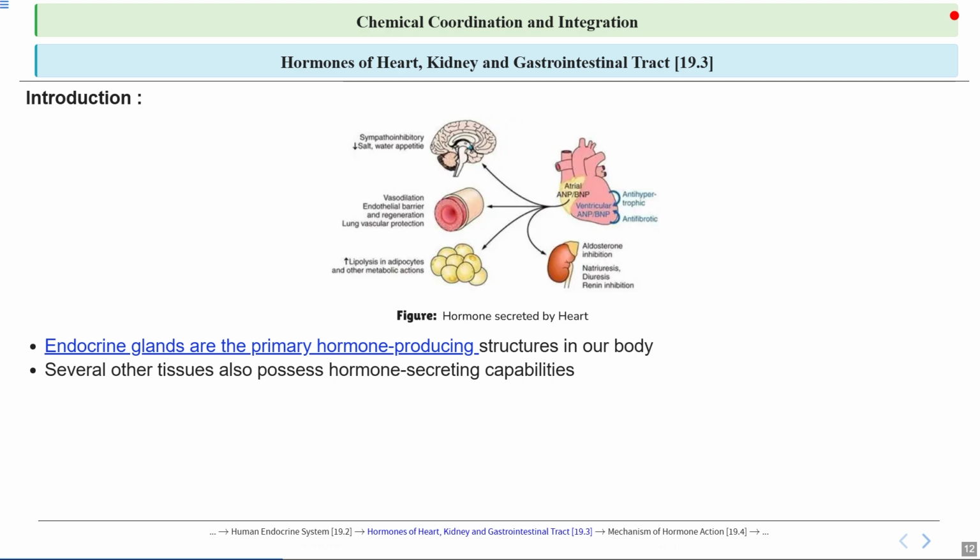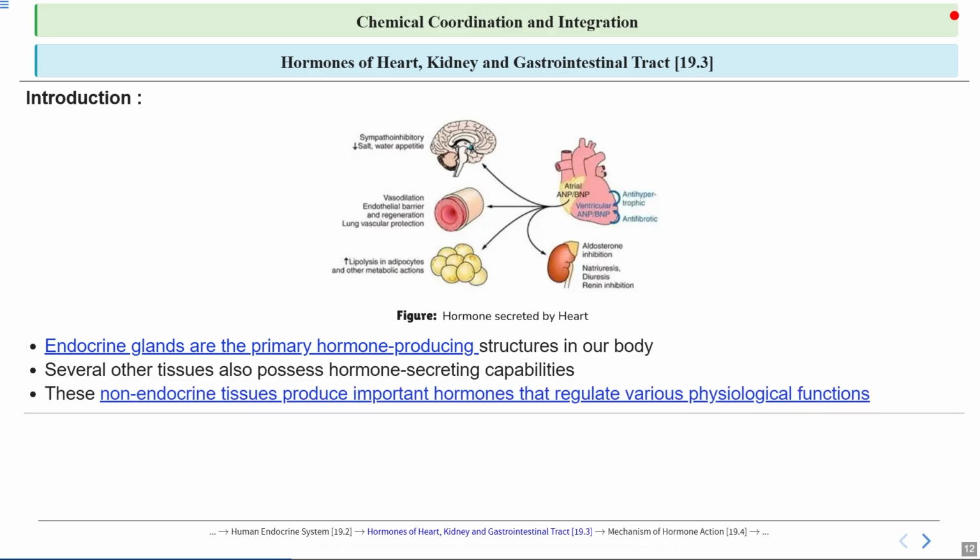So several other tissues also possess hormone-secreting capacity. These non-endocrine tissues produce important hormones that regulate various physiological functions. We have just discussed that some tissues in the body, even though they're not part of the endocrine system, can still produce hormones that help control important bodily functions like growth, metabolism, and stress response. These hormones are released into the bloodstream and affect different organs and organ systems, and play a key role in maintaining the body's balance and proper function.